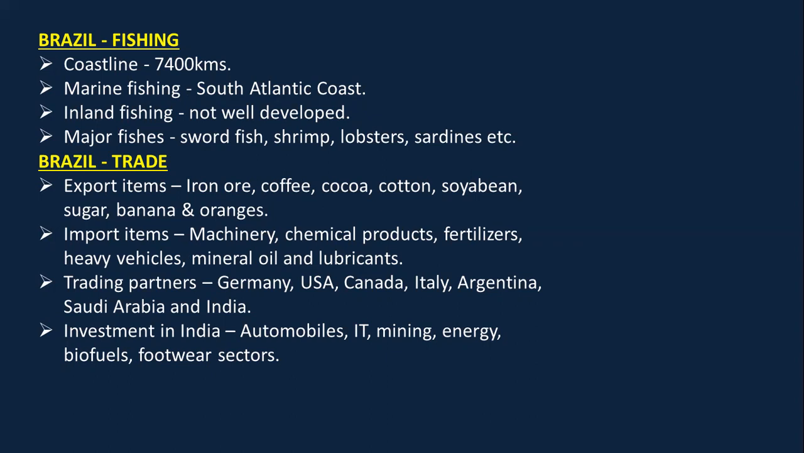Next, let's talk about the trade. So the items that Brazil exports are iron ore, coffee, cocoa, cotton, soya bean, etc. The items that they import, that they take from other countries, are machinery, chemical products, fertilizers, heavy vehicles, mineral oil, etc. The trading partners of Brazil are Germany, USA, Canada, Italy, Argentina, Saudi Arabia, and India.